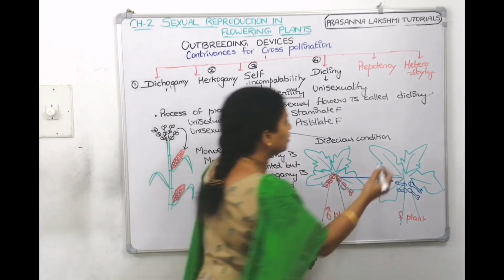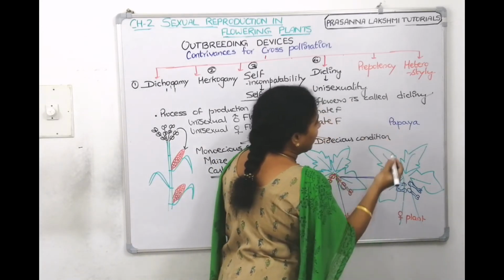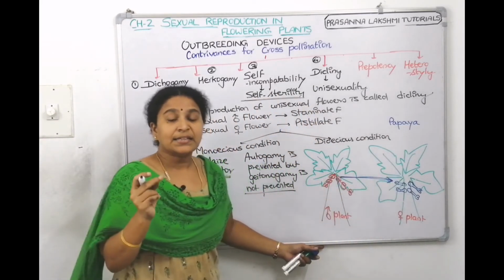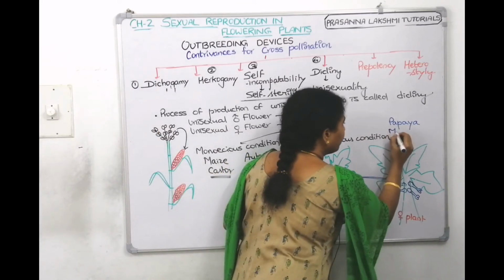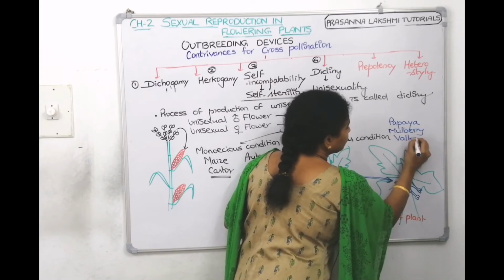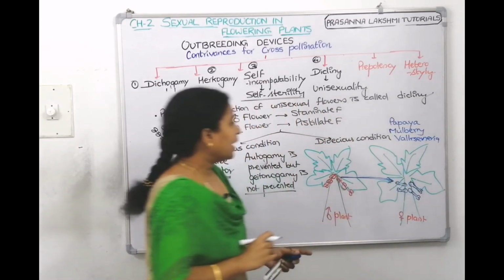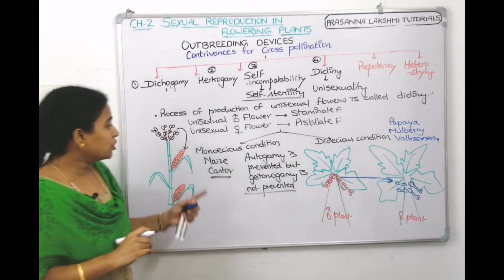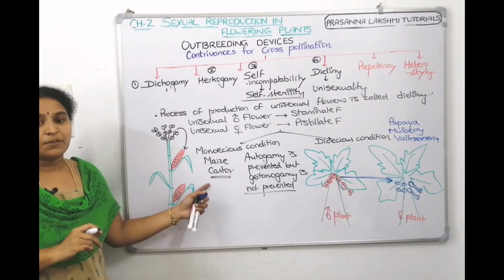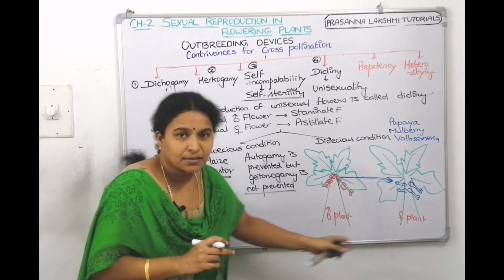Examples for dioecious condition, we can take papaya, mulberry, Vallisneria. These are the examples of dioecious plants. For monoecious, maize and castor are the examples. For dioecious conditions, papaya, mulberry, Vallisneria are the examples.